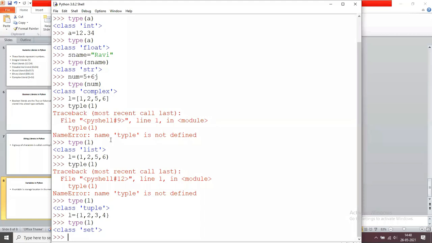Coming to keywords, the next topic is keywords in Python. What is the purpose of a keyword? These words are reserved words.